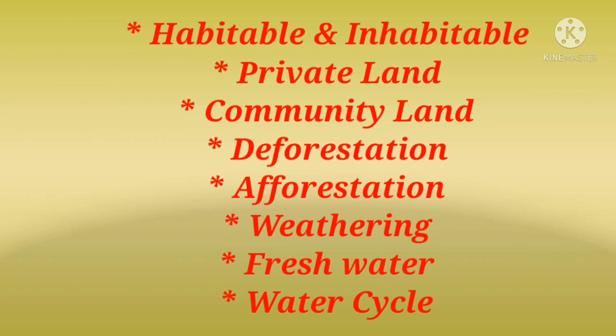Moving on to understand deforestation. Students, deforestation means cutting down trees. Yes, the action of cutting down trees is called deforestation. Deforestation means cutting down trees over a large area. And to understand afforestation. Students, what do you mean by afforestation? Yes, afforestation means planting trees. Yes, planting trees on an area of land in order to form a forest. Simply, we can say the action of planting trees is called afforestation.